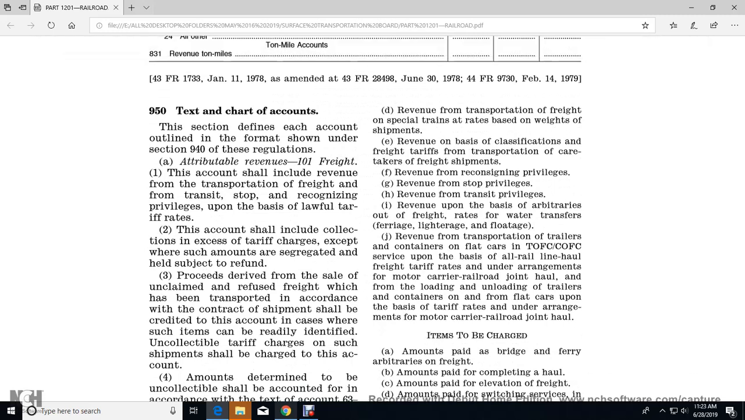All right, 950 text and chart accounts. The text and charts account with the section defined with the account with the outline format shown under the 940 regulation. Attributed revenues, 101 freight. The account shall include the revenue from transportation of freight with the transit privileges upon the basis of the lawful tariff freight rates.